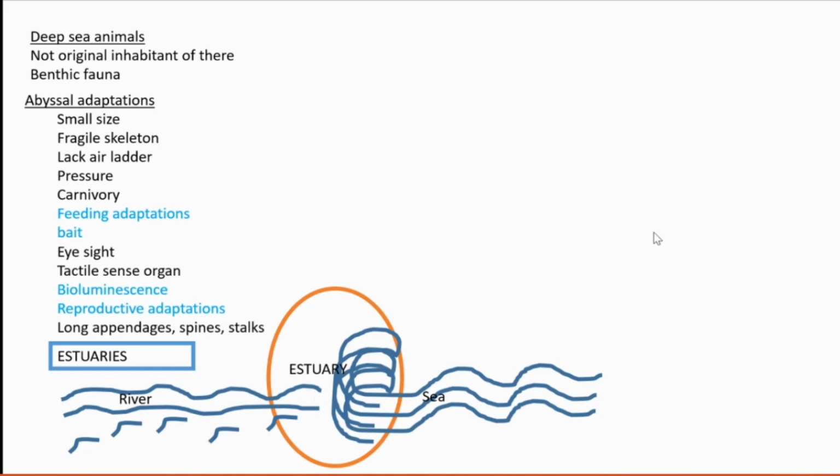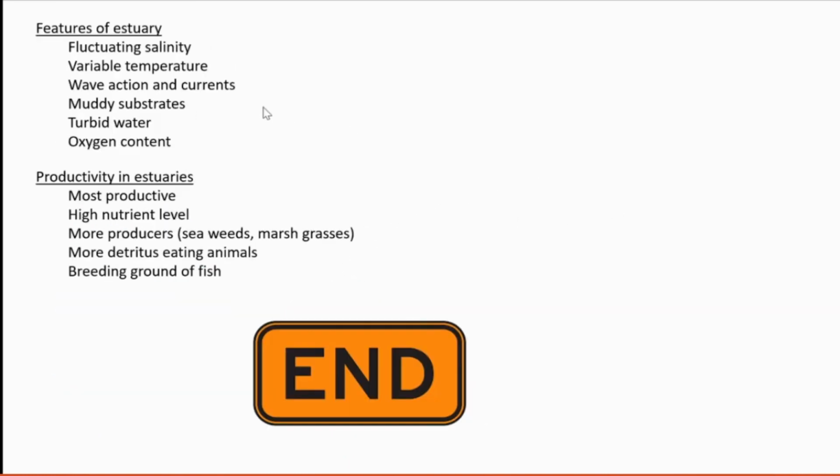What are its features? It's very important regarding the estuary. Questions always come from this, so it's very important. Features of estuary. Its salinity always fluctuates. Temperature also fluctuates greatly in estuary. And wave action and water current are very low here. So as a result, sediment content is more. So the substrates are muddy. And because of the presence of more sediment, the water is almost turbid.